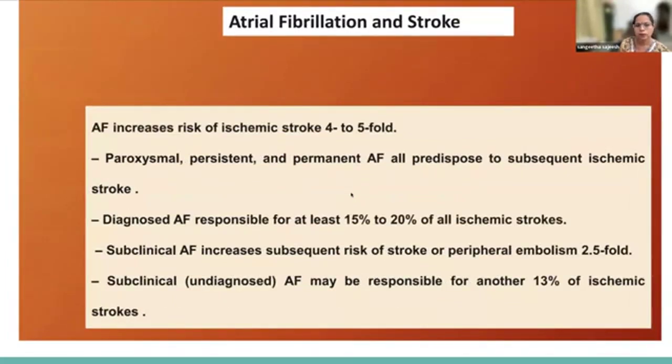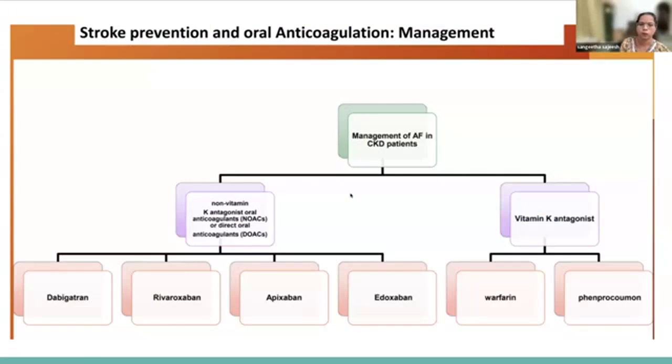Different types of AF, whether paroxysmal, persistent, or permanent, all predispose to subsequent ischemic stroke, and the risk is around 4 to 5-fold. Diagnosed AF is responsible for at least 15 to 20% of all ischemic stroke. Even subclinical AF increases the subsequent risk of stroke 2.5-fold.